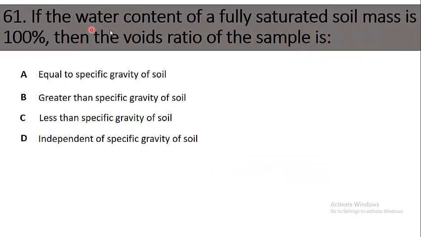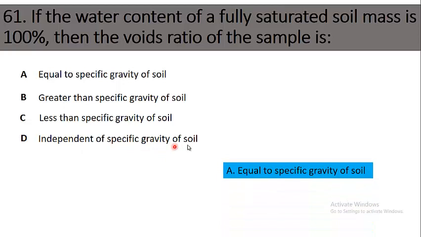61. If the water content of fully saturated soil mass is 100%, then the voids ratio of the sample is option A, equal to specific gravity of soil, B, greater than specific gravity of soil, C, less than specific gravity of soil. Option D, independent of specific gravity of soil. The right option is option A, equal to specific gravity of soil.